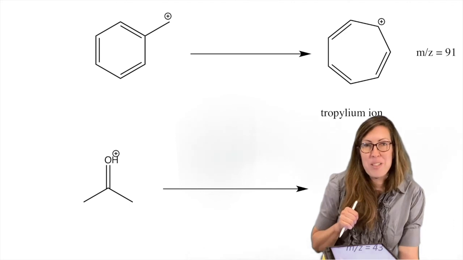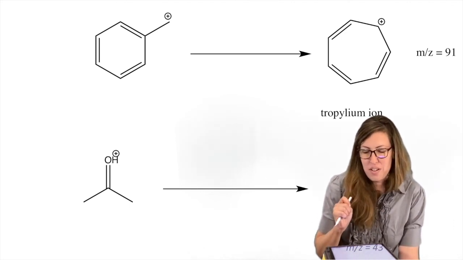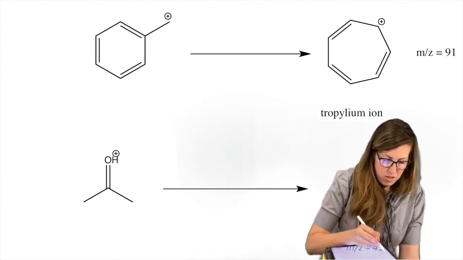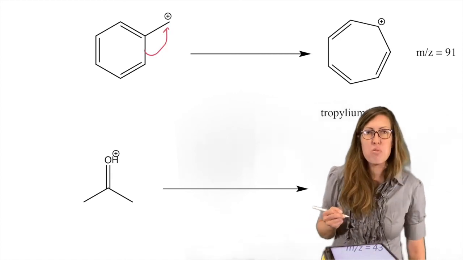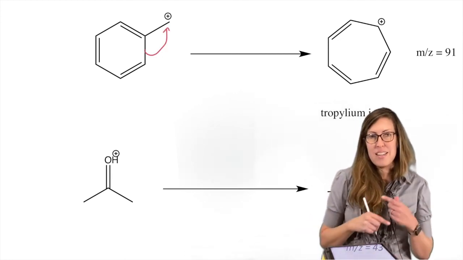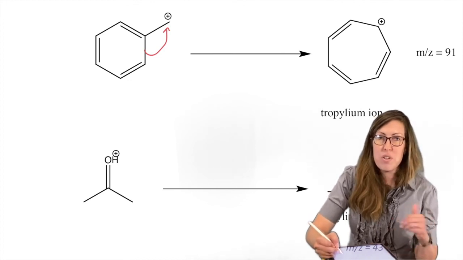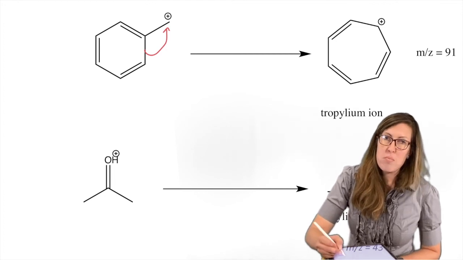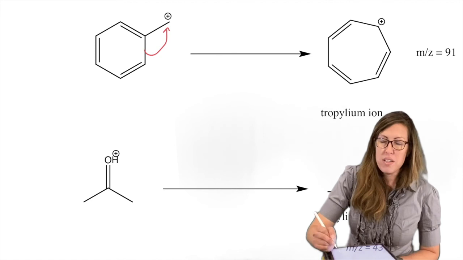91 is tropylium, which we studied in the aromatic section for a reason, because it's a commonly found rearrangement that happens when we make a benzylic carbocation. So it can actually open up like that. So it's not primary anymore. And then you have this still aromatic 7-membered ring with more delocalized electrons, and the positive charge is not concentrated on a primary carbon. And so that's a 91.